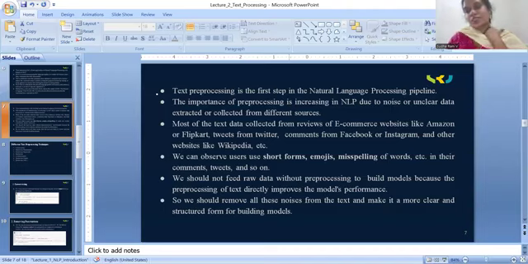This is one example of misspelling of words.